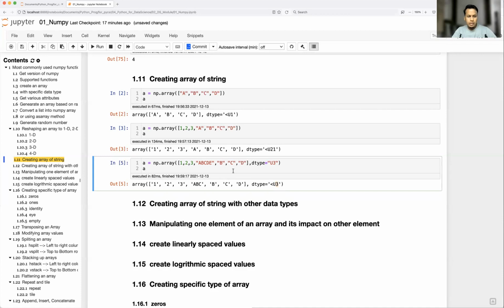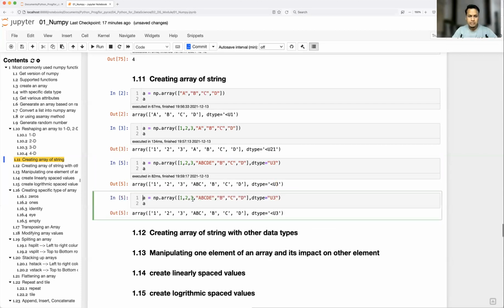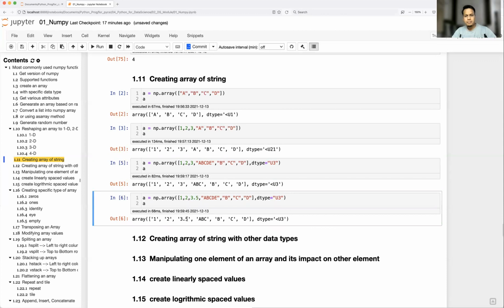Another example: as I mentioned, if you have anything other than a string type, it will be typecasted. Let's say you have this value as 3.5. What will happen to this? This is also going to be typecasted as string type. Okay, so that's about this.